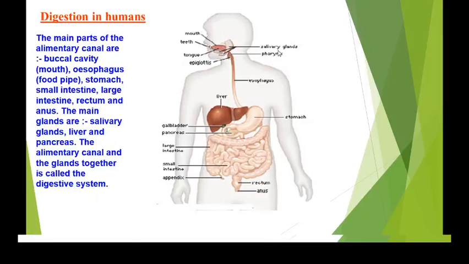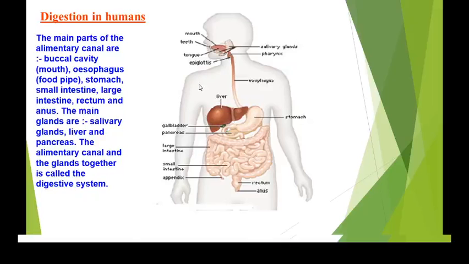If you observe your saliva, how is it? Isn't it watery? Yes. So the salivary gland, the liver, and the pancreas all secrete some digestive juices, and these digestive juices help the food to convert from complex to simpler form.